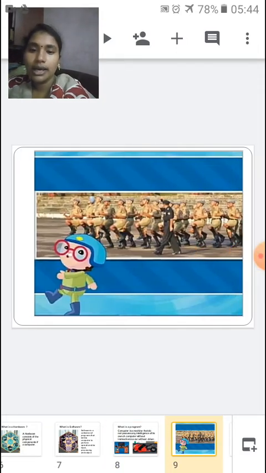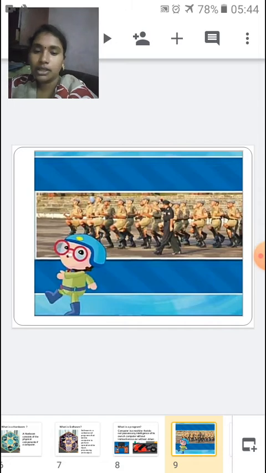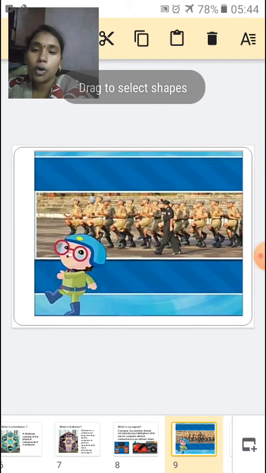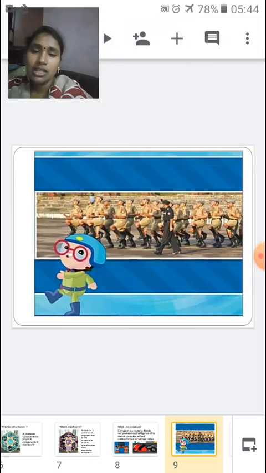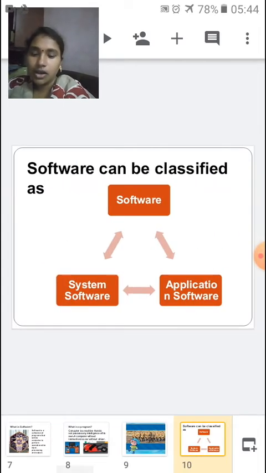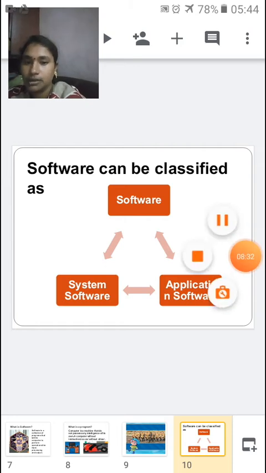Okay, so likewise in the army, the major gives the command to march or to stay still. Like that only, here programs are the instructions given to the computer to perform any operation. Okay, so software can be classified into two types: system software and application software.